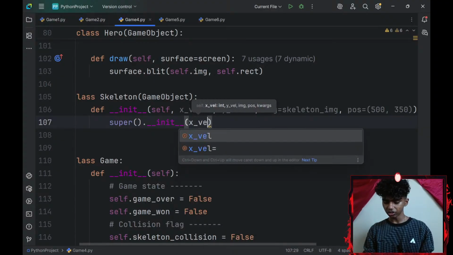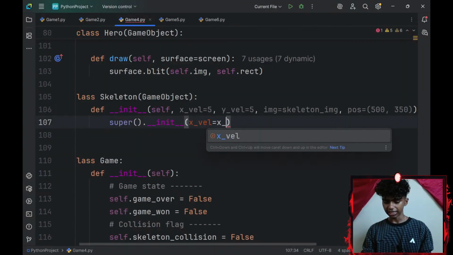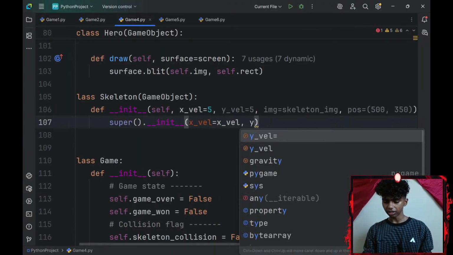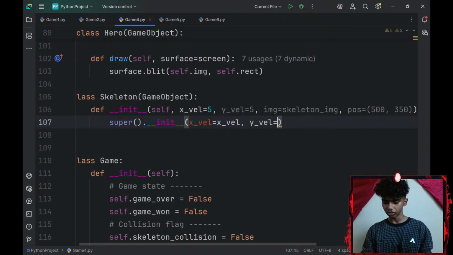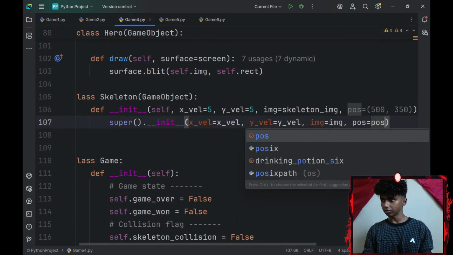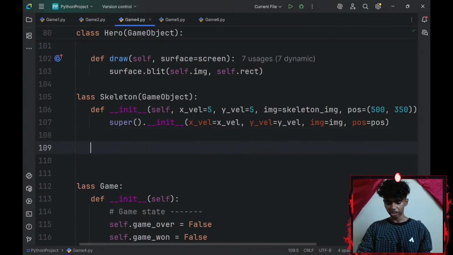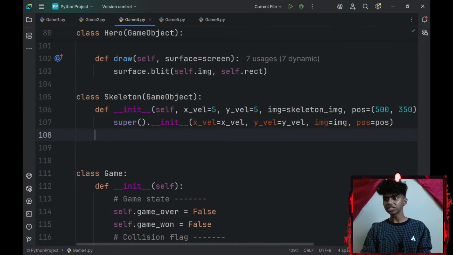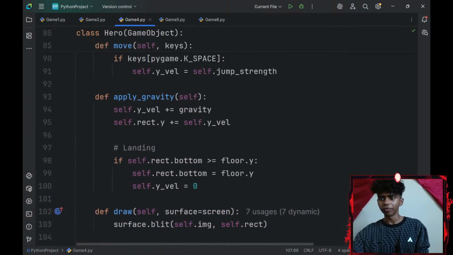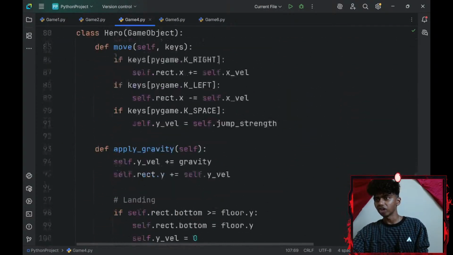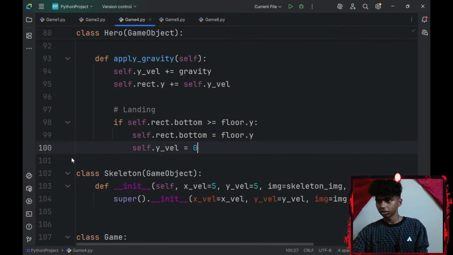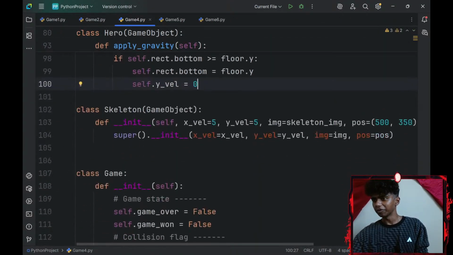So x_velocity equals x_velocity. y_velocity is going to be equal to y_velocity. Image is going to be equal to image. Position is going to be equal to position. Okay, perfect. That's pretty much it. I wouldn't need to add an automate or a draw method, because I already have a draw method for my game object. That's actually way less typing.